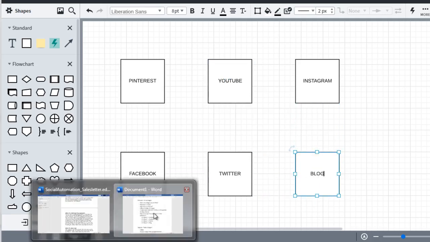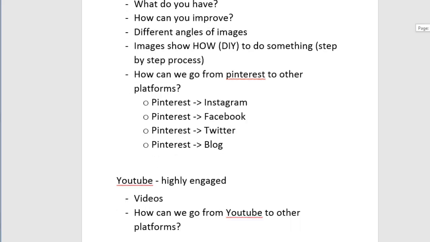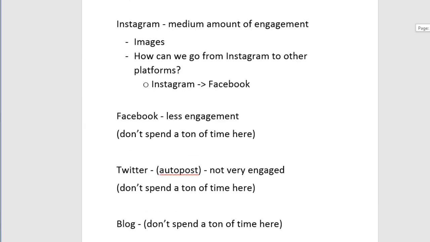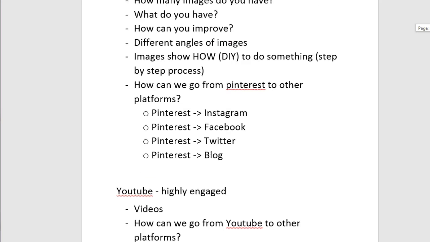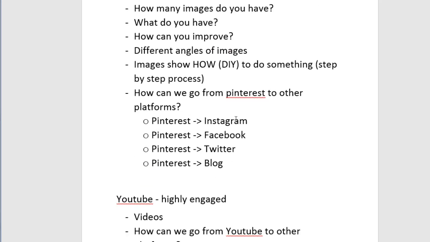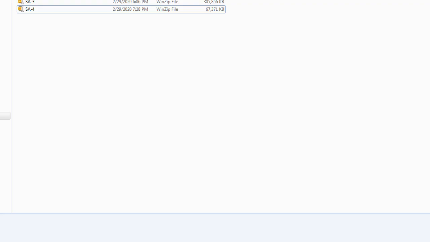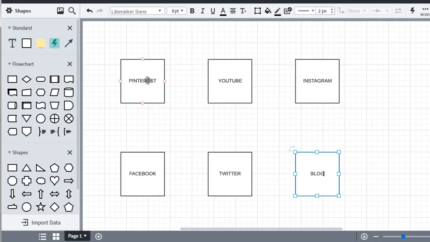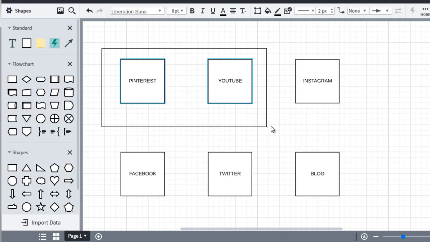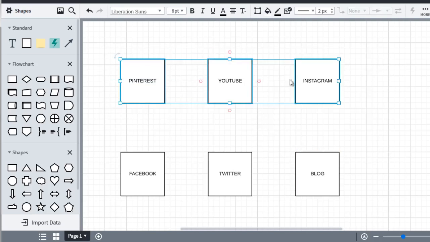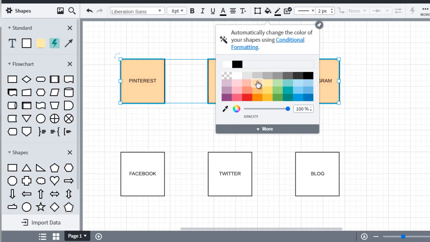So let me just double check this. We got Pinterest, 1, 2, 3, 4, 5, 6. Okay. So we've got Pinterest linking to Instagram. So let's go back over here. Pinterest is the main place where we upload content, so I put it on the top to signify that we're uploading it here.